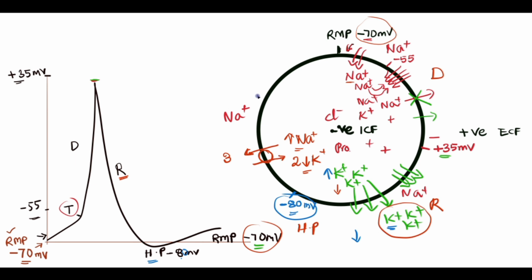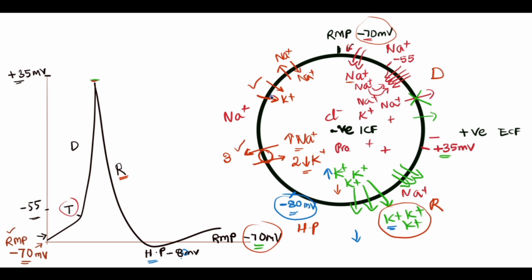Similarly we have some leaky potassium channels that move potassium inside the cell, facilitating potassium mobility into the cell. And we have some leaky sodium channels, with a majority of potassium leaky channels, and the sodium potassium pump.